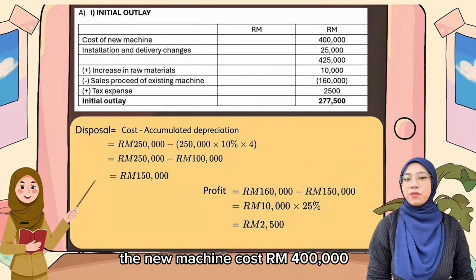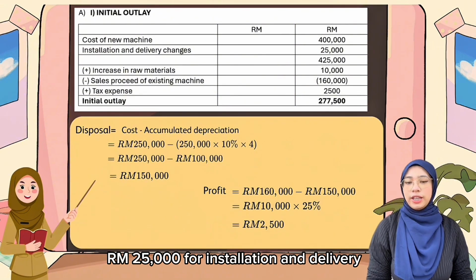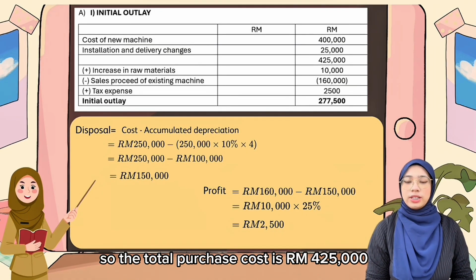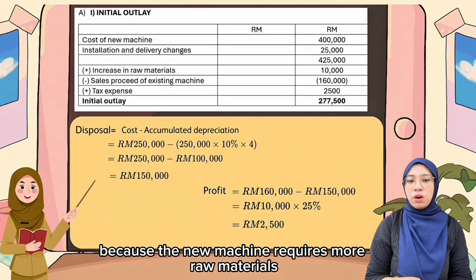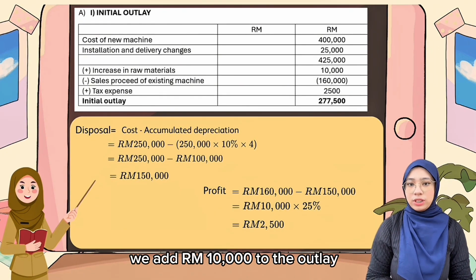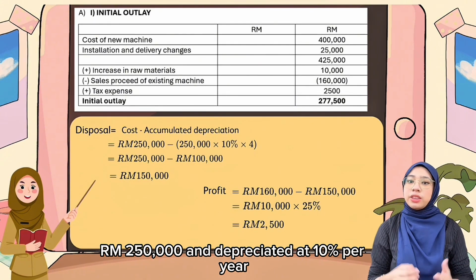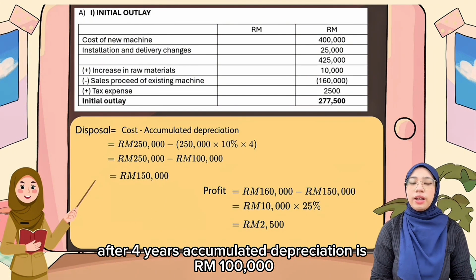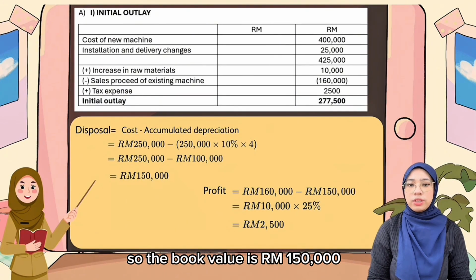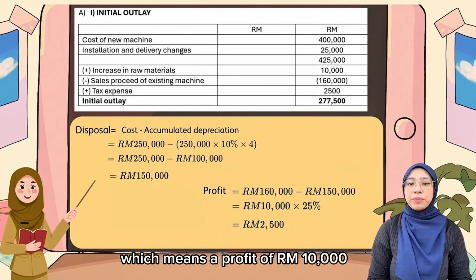The new machine costs RM 400,000 and the company must also pay RM 25,000 for installation and delivery. So the total purchase cost is RM 425,000. Next, because the new machine requires more raw materials, we add RM 10,000 to the outlay. The old machine was bought for RM 250,000 and depreciated at 10% per year. After 4 years, accumulated depreciation is RM 100,000, so the book value is RM 150,000. The company can sell it now for RM 160,000, which means a profit of RM 10,000.